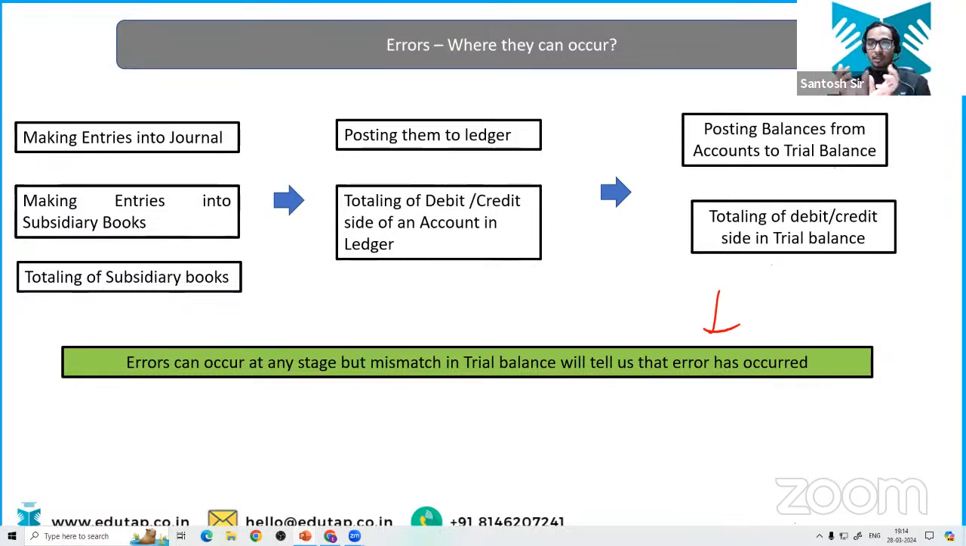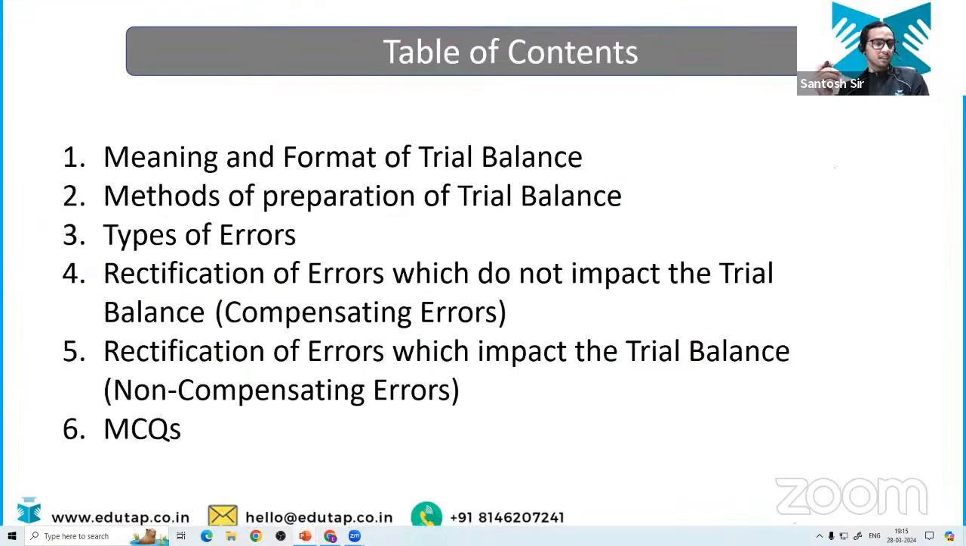If the totaling is not equal, it can tell us that there has been a mistake, but trial balance is not going to help us in locating where the error has occurred. It can't locate where the error has occurred while posting the journal entries to the ledger, or while totaling the debit or credit entries. It can't tell us where the error has occurred, right?